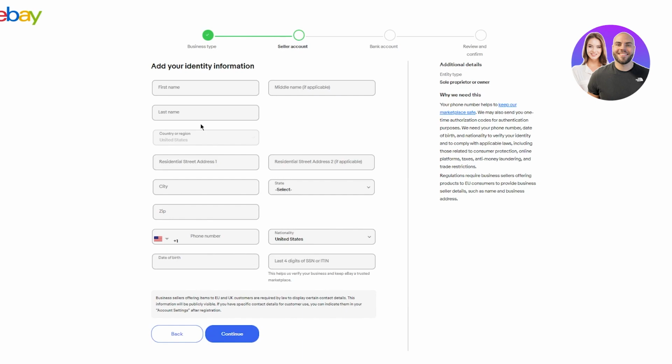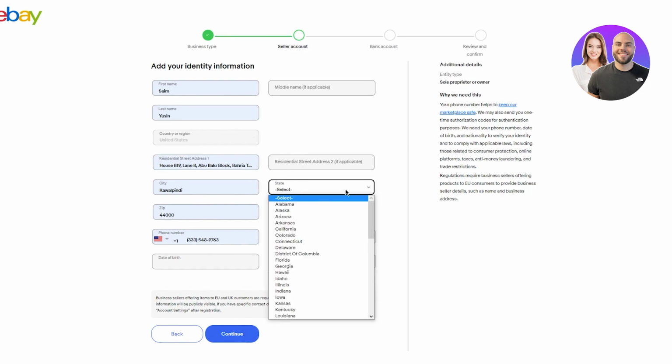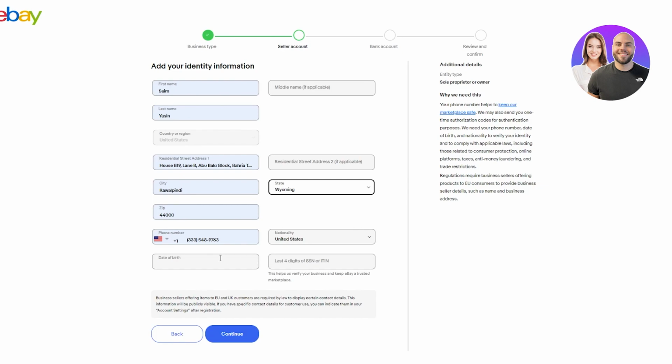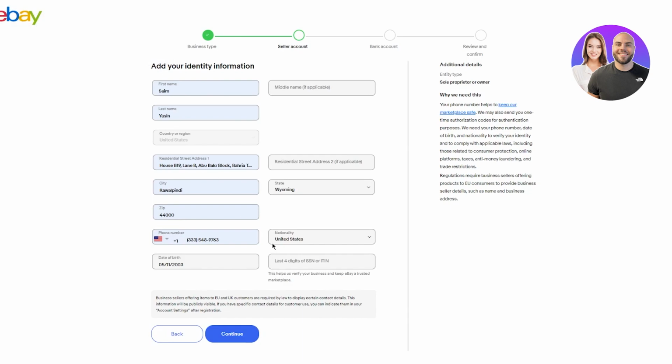Okay. And just add in your name and stuff, add in your address, your residential address, and all that. Select your state. And once you do that, you're going to add your date of birth. Just add the necessary information. And once you do that, just go ahead and click on next or continue.